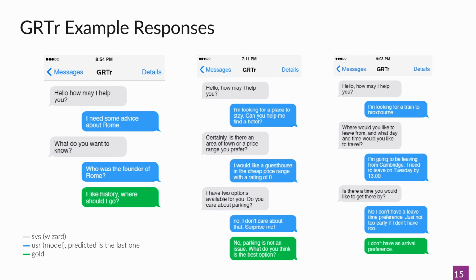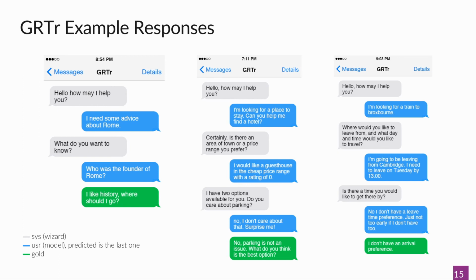For example, in the first dialogue, the last system's question is "What do you want to know?" Our response is "Who was the founder of Rome?" And the gold response is "I like history, where should I go?" As you can see, both responses seem natural and relevant to this dialogue, but they share absolutely no words in common.